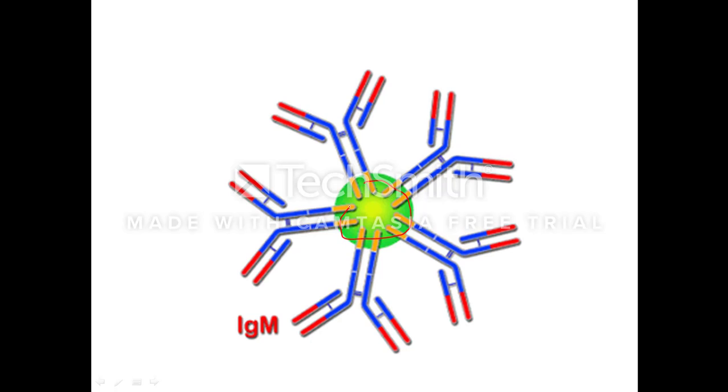Phylogenetically, IgM is the most primitive immunoglobulin present in all vertebrate organisms, and IgM is the first isotype to be produced by the neonate or the newborn baby during the primary immune response, but it does not persist for long because of its very short lifespan of around 5 days. Therefore, it is a very useful indicator of the primary infection.